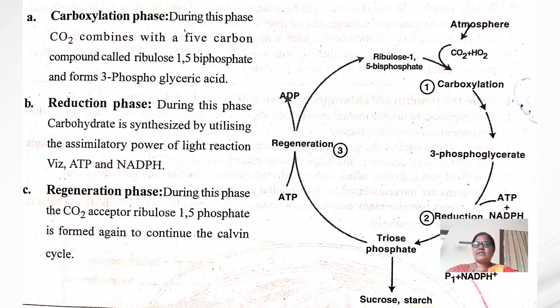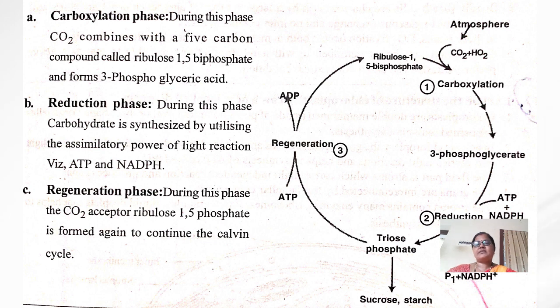This Calvin cycle includes carboxylation, reduction, and regeneration. In the previous class, I explained about these phases. The Calvin cycle includes the carboxylation phase, reduction phase, and regeneration phase.